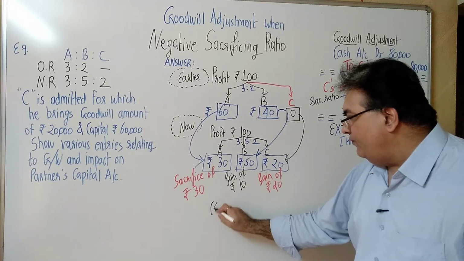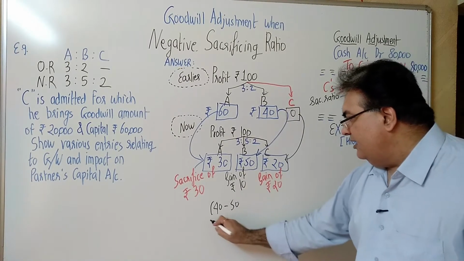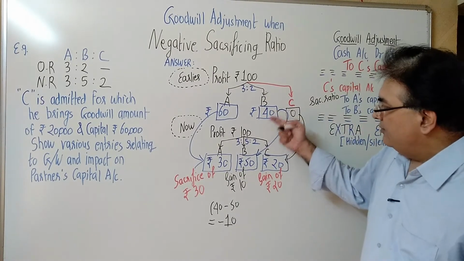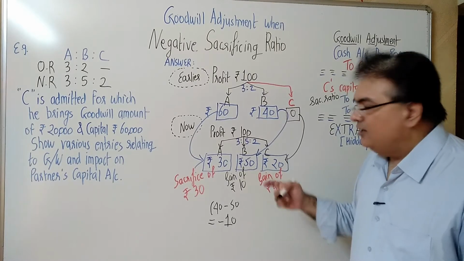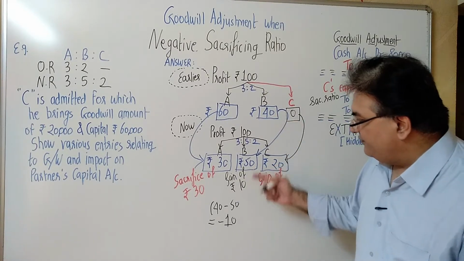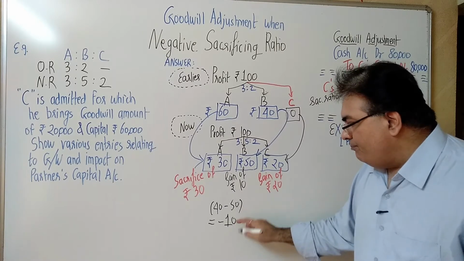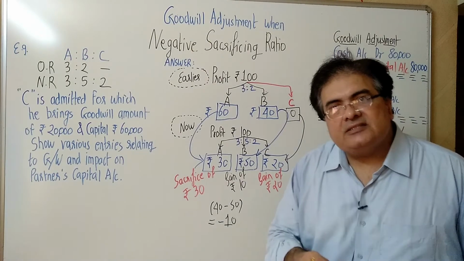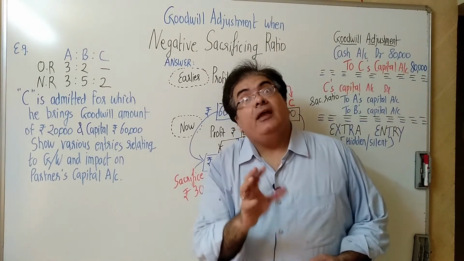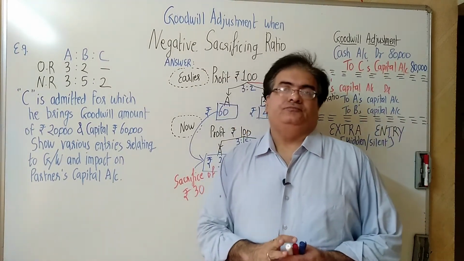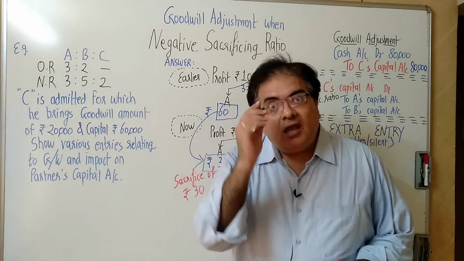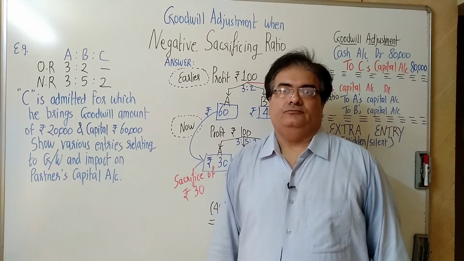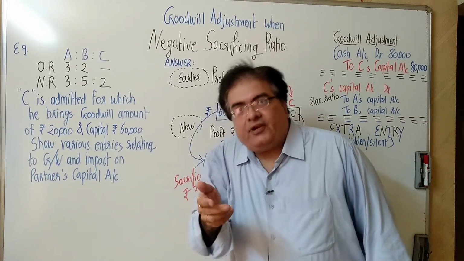So 40 minus 50 comes to minus 10. So basically, negative sacrifice means that partner is not sacrificing. In fact, he is gaining. Mr. C के आने से B को फायदा हुआ है. So negative sacrifice becomes gain.